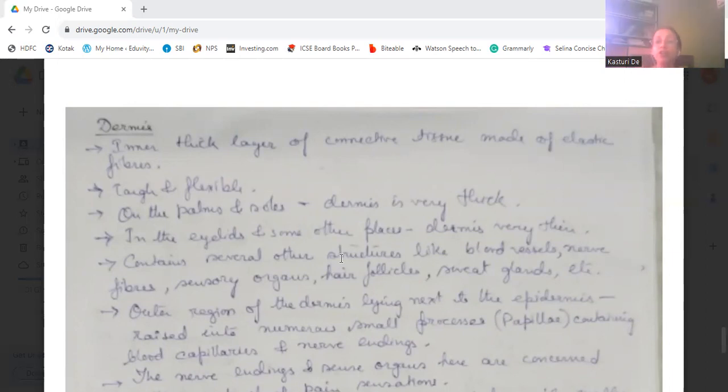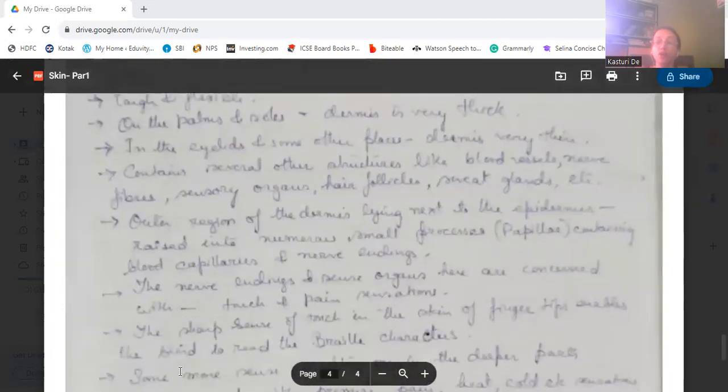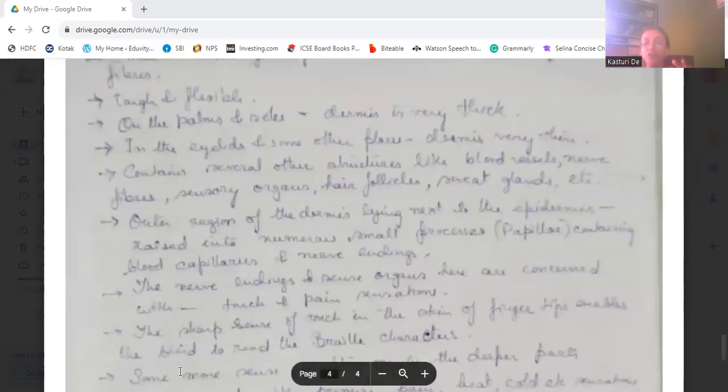The outer region of the dermis, which is just lying next to the epidermis, has numerous small raised processes known as papillae, which contain blood capillaries and nerve endings.